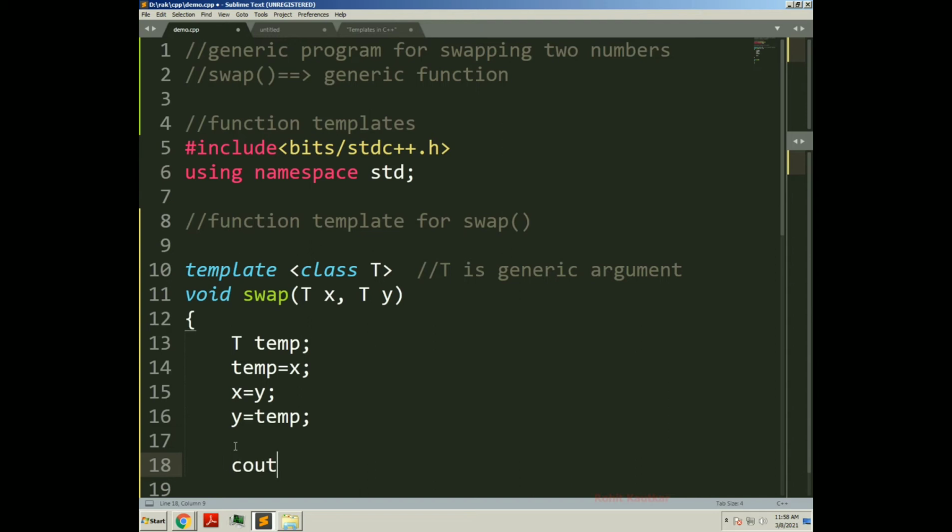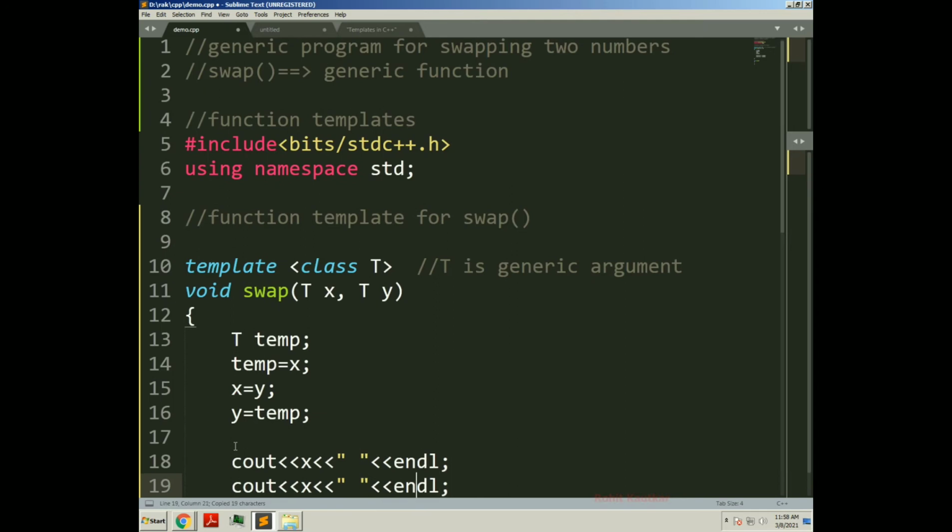And we will print the values here itself. I will write cout x, create some space here, and then write endl. I will copy this line for printing the value of y, simply replacing x with y.